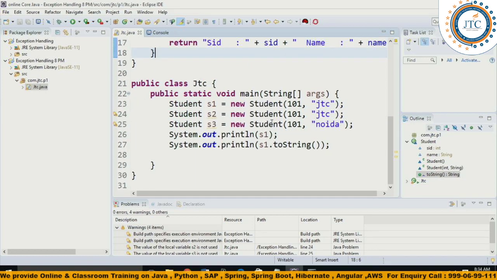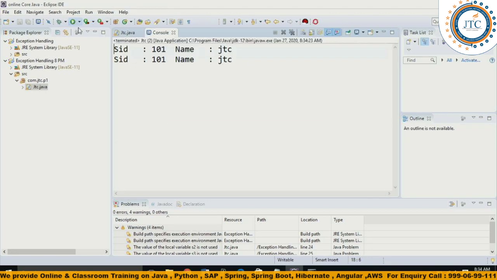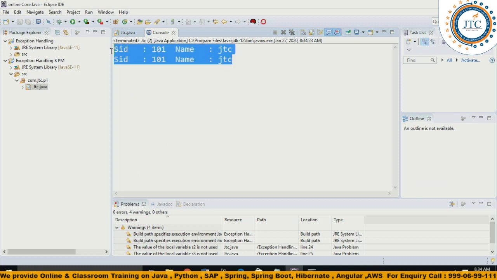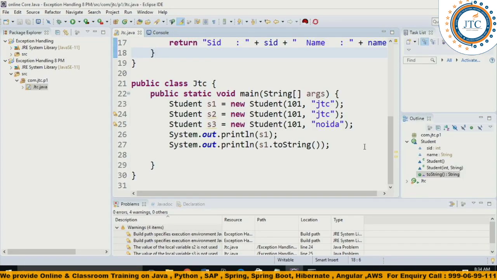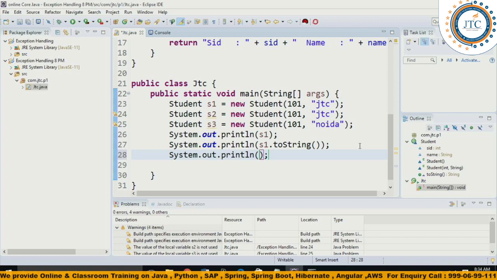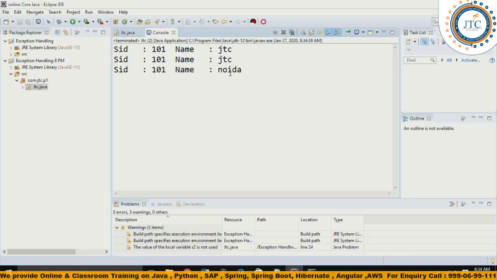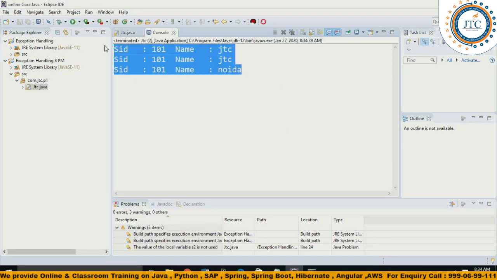Now you see what S1 is printing, and if I print S3 again, toString method you have overridden, so what is it giving? It is giving information or data.